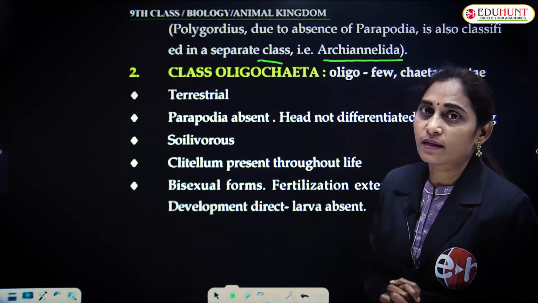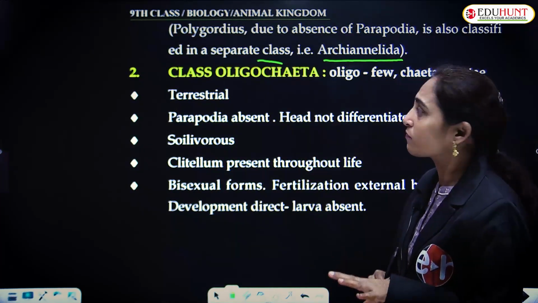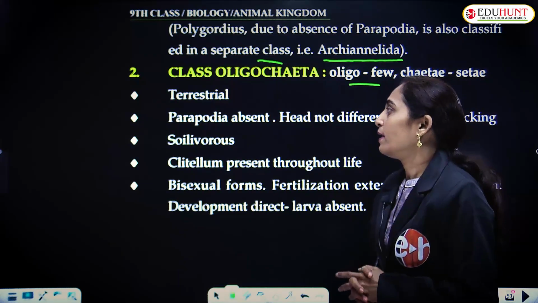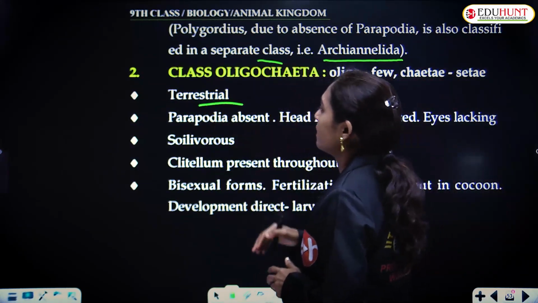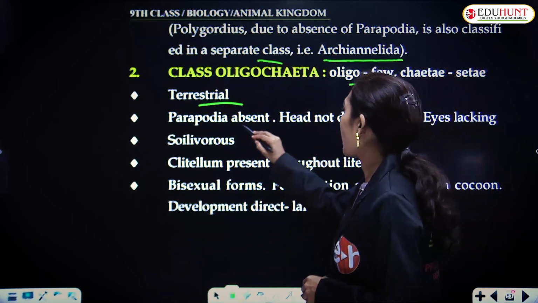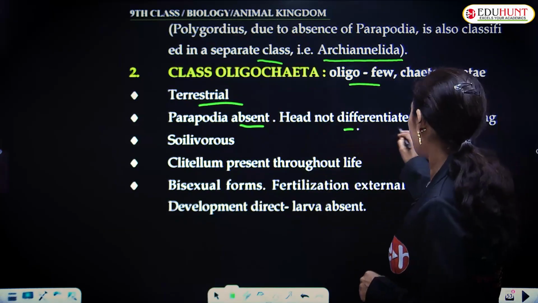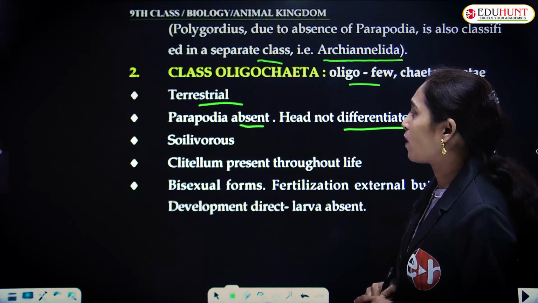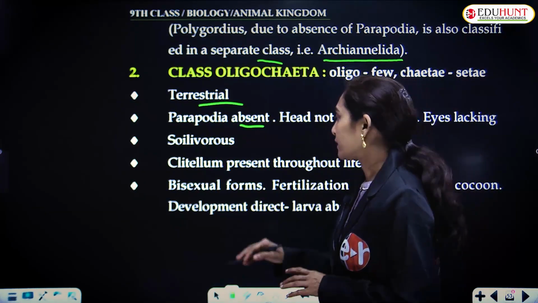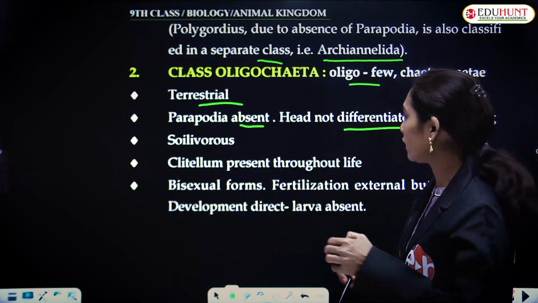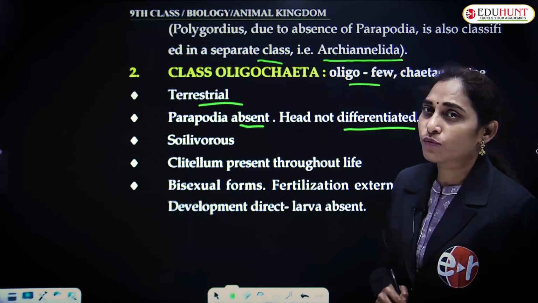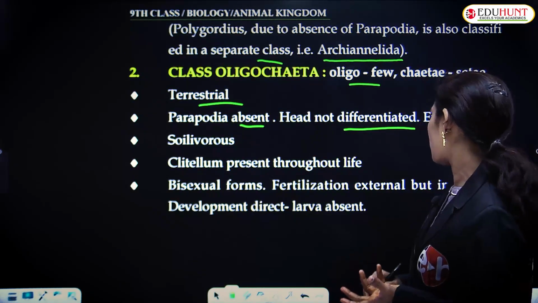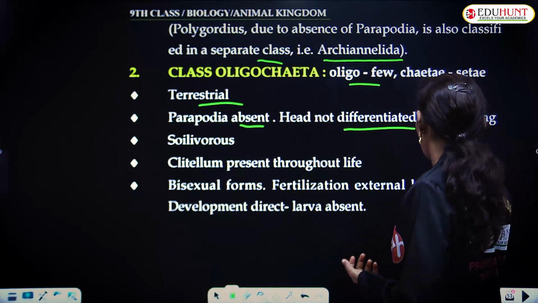Class Oligochaeta. Poly means many, oligo means few, oligo few, chaeta setae, and these are terrestrial, and parapodia are also absent. The head is not differentiated, eyes are not present, and they are saprovorous animals, and clitellum is present throughout life, and bisexual forms are common, and fertilization is external in the cocoon.